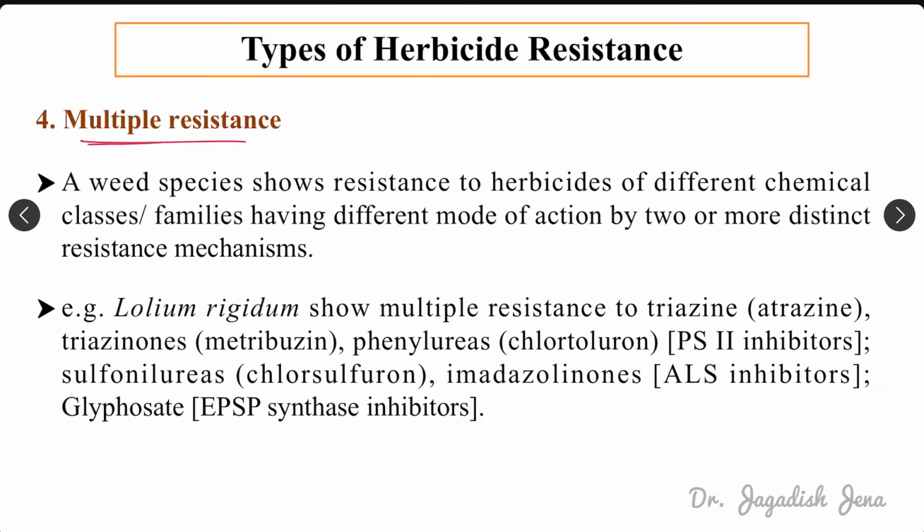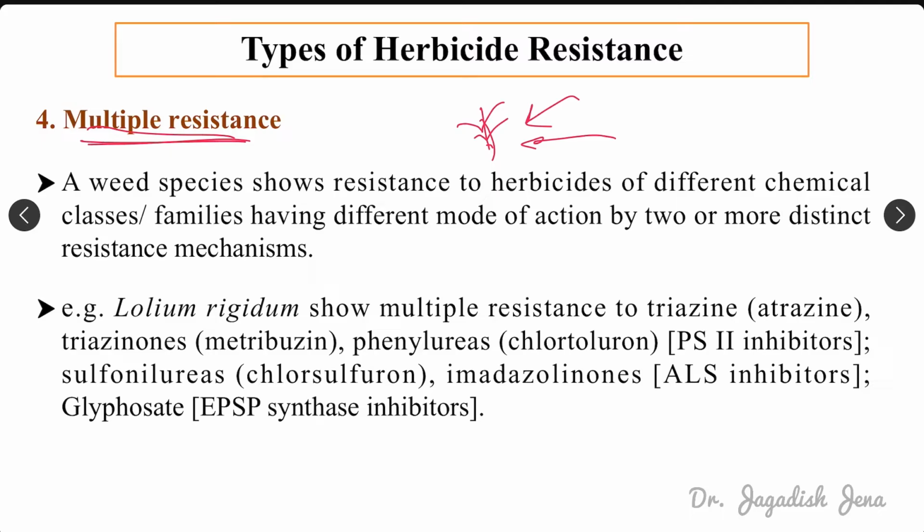Then multiple resistance. If one particular weed is resistant to one particular herbicide and it is showing resistance to another herbicide which has a different mechanism of action, right? Both of these herbicides have different mechanisms of action, and this weed is capable of resisting both, then that is called multiple resistance.